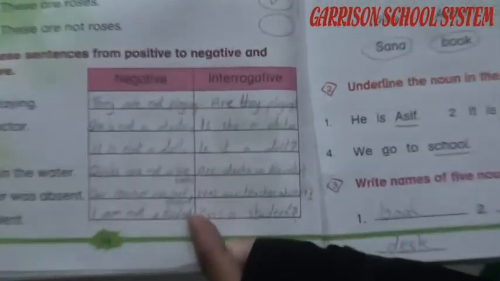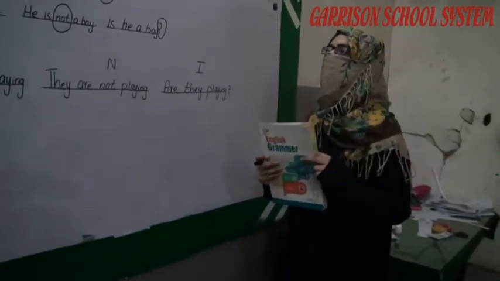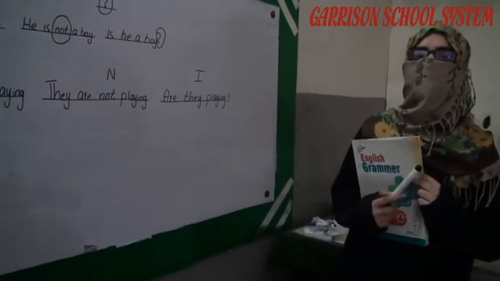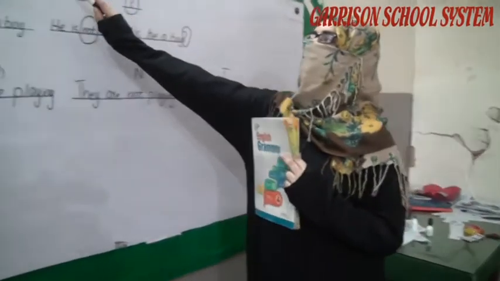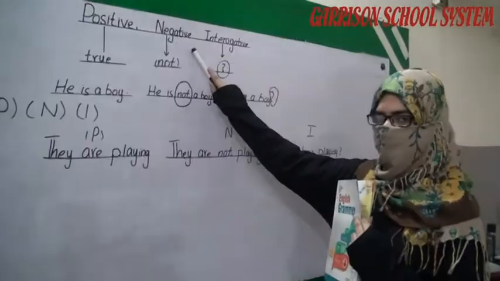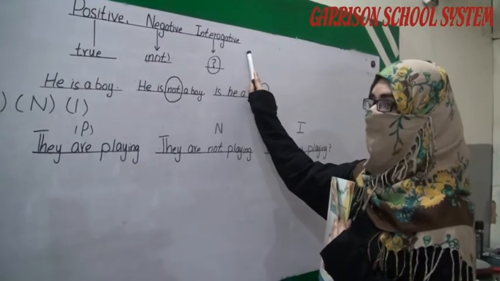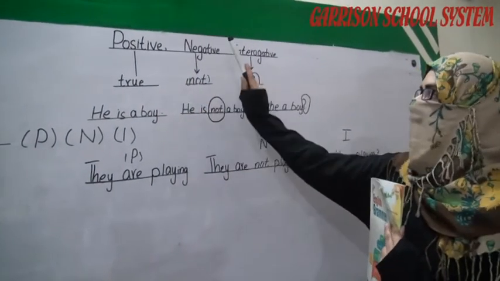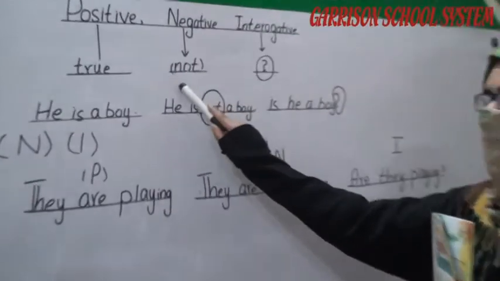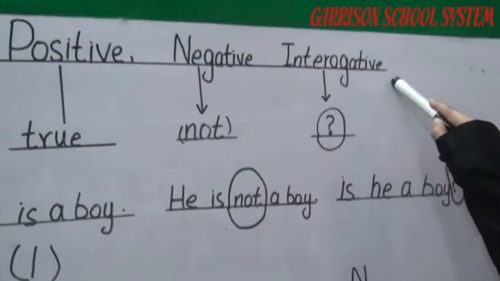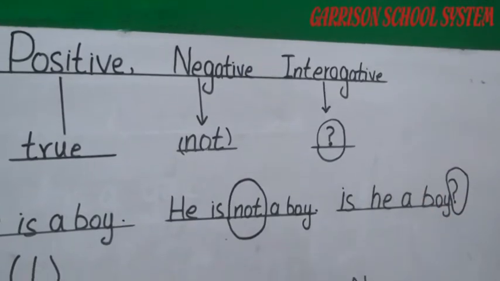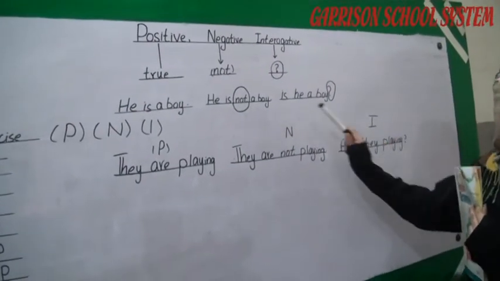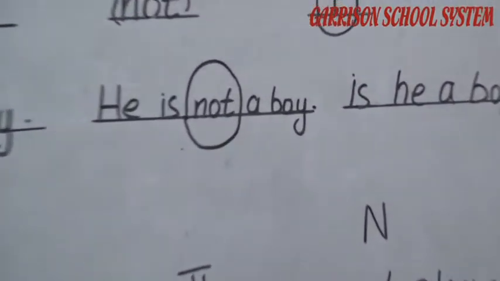This is the exercise and you have to solve this. Okay students, now it's review time. In this chapter we learned about three things. First one is positive, next one is negative and third one is interrogative. Positive sentences are those sentences which tell that something is true. Negative statements are those which tell that something is not true. Interrogative sentences are those sentences in which something is asked. Ask the questions. Is he a boy?